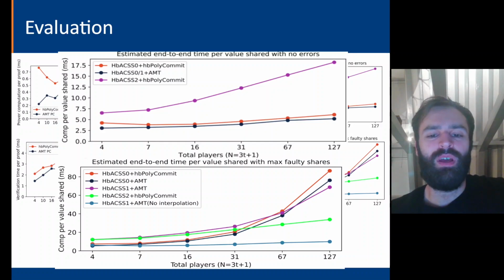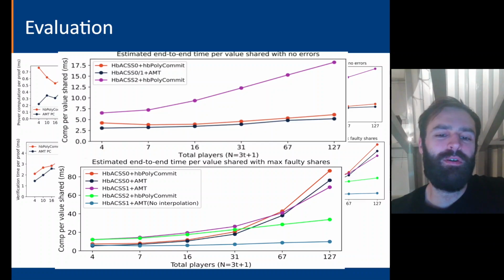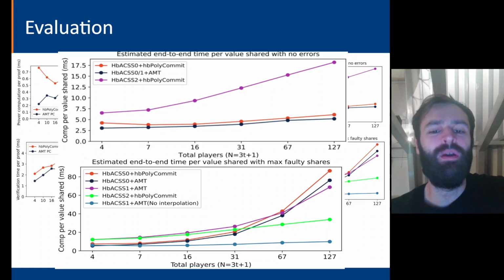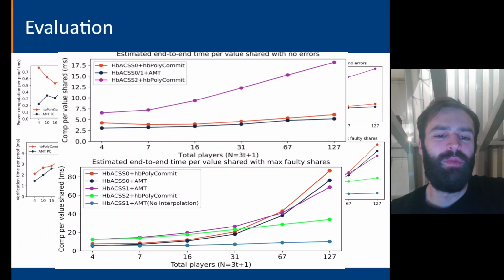At the very bottom, we have hbACSS1 with AMTs, but with the caveat that they don't have interpolation of polynomial evaluation proofs. Essentially, when we implemented their scheme in our framework, we found that interpolating these proofs, each of which is logarithmic size, actually imposed a lot of computation and caused it to behave similarly to hbACSS0 in this case. So due to that, we include an extra benchmark that does not include this necessary part, just to show that the behavior would be linear, except for this one computational bottleneck that isn't AMT's fault, as they were never designed to actually do this.